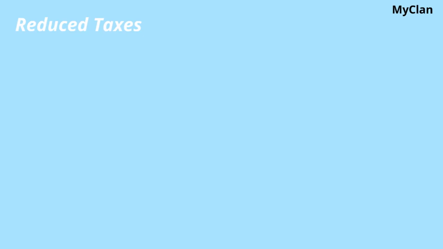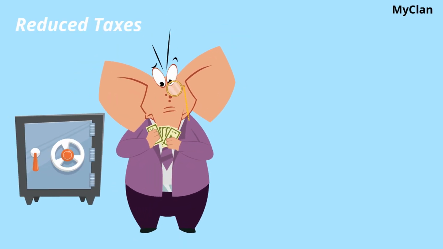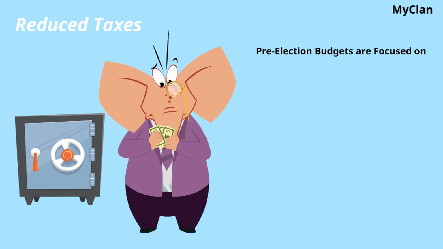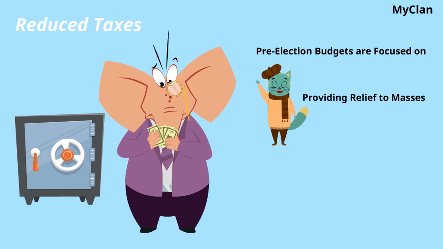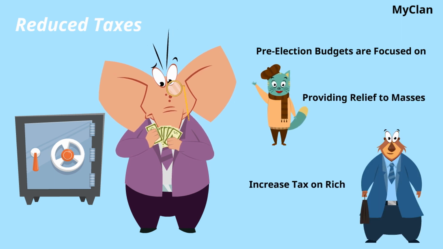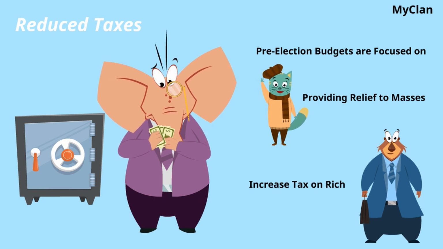Reduced taxes. Tax is a very tough subject among people throughout the world. Increasing taxes is one of the fastest ways for a government to get unpopular. Pre-election budgets are focused on providing reliefs to the masses and tend to increase tax on the rich. This is an indirect addition to national debt, and it is evident that once the elections are over, the taxes have to be increased again.